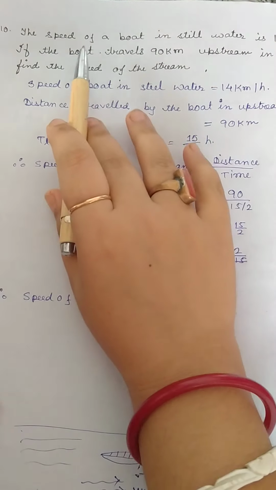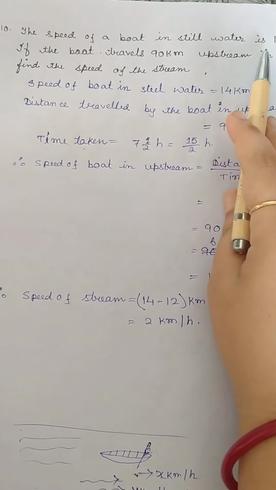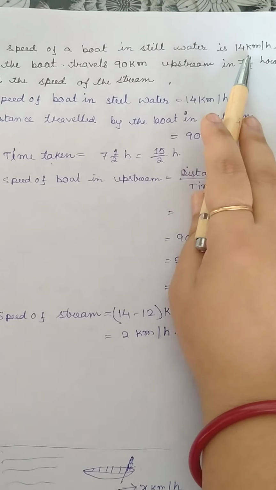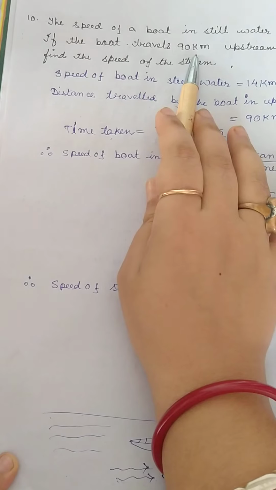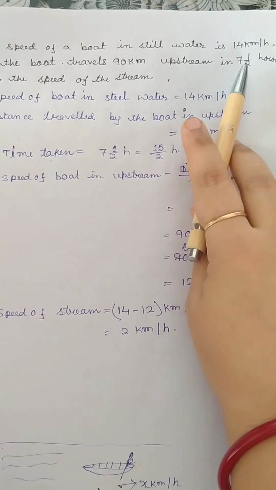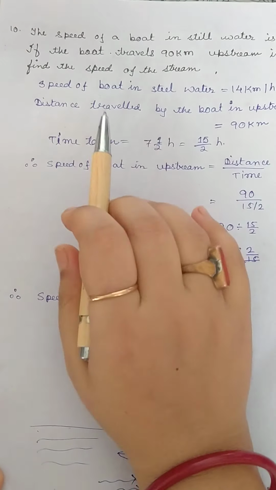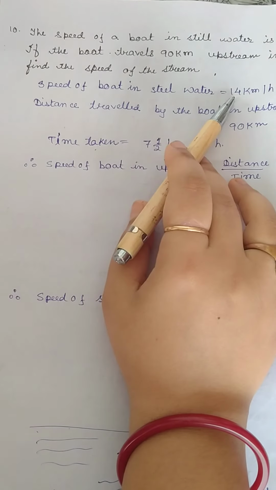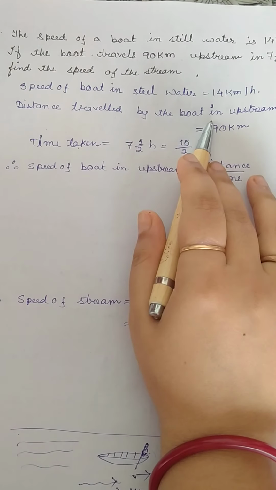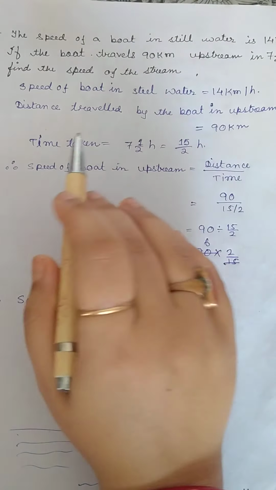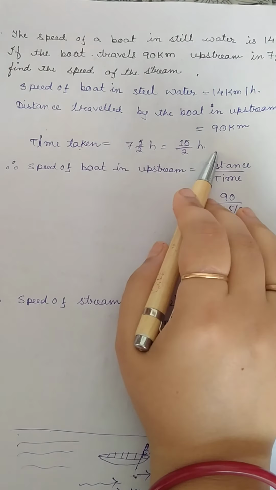Next question, question number 10. Speed of the boat in still water is 14 kilometer per hour. If the boat travels 90 kilometer upstream in 7 and 1 by 2 hours, find the speed of the stream. Speed of the boat in still water is 14 kilometer per hour. Distance travelled by the boat in upstream is 90 kilometer. Time taken equals 7 1 by 2 hours, that is 15 by 2 hours.